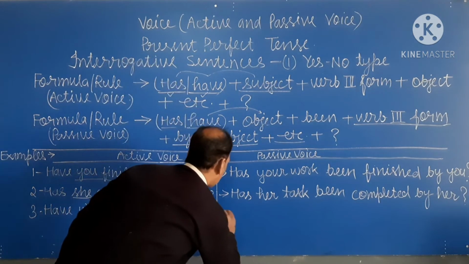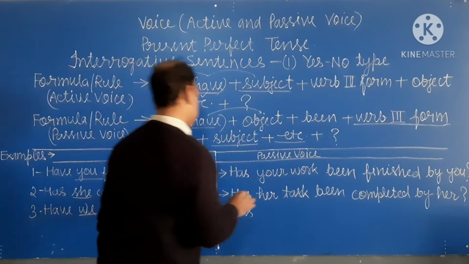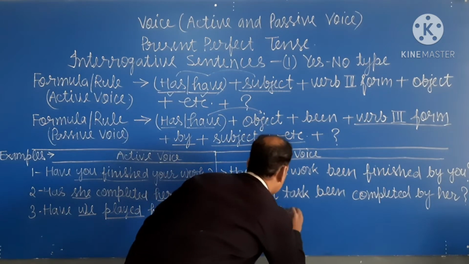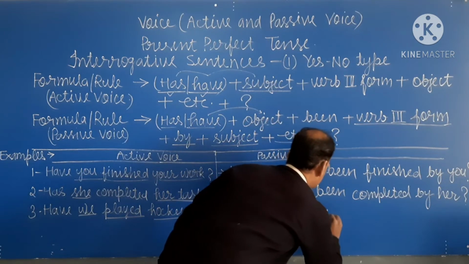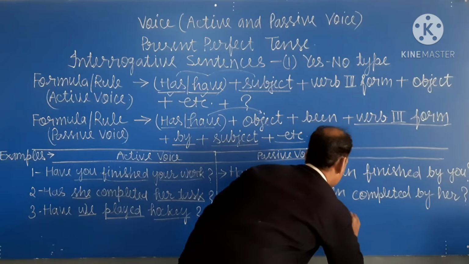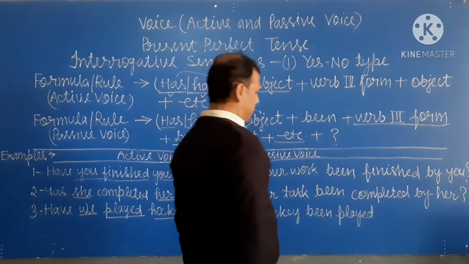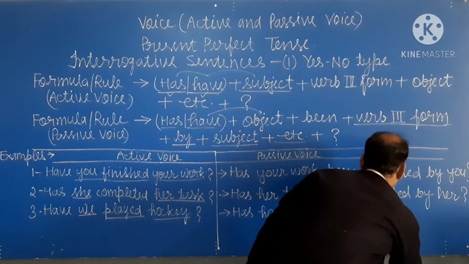So first of all we write has hockey been played by.